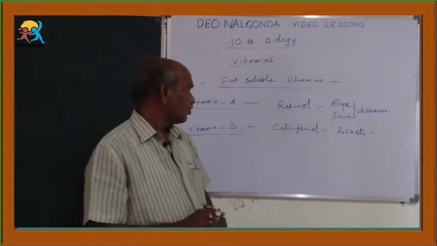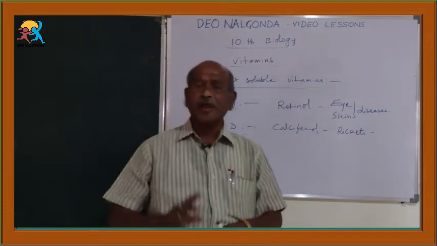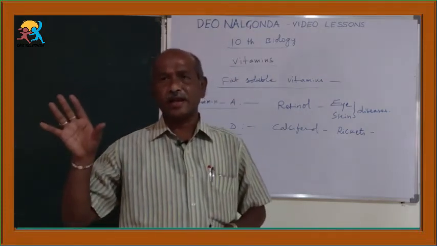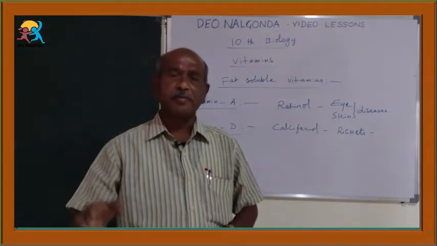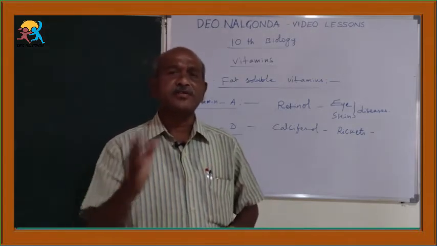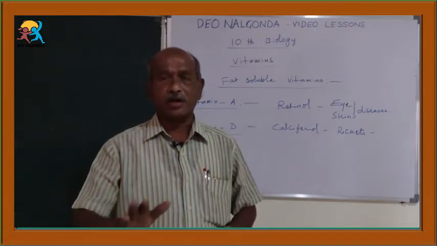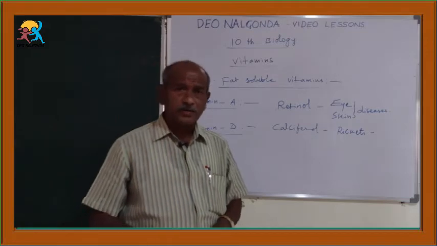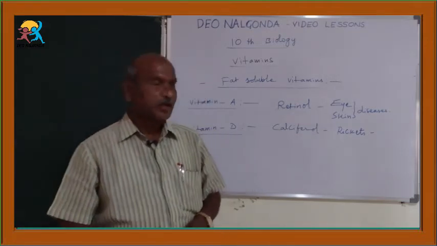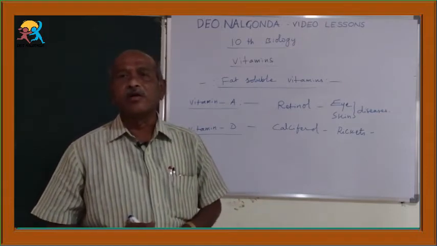Vitamin D is available mainly in non-veg sources like milk, meat, eggs. It is also available in cod liver oil and shark liver oil. The very important point you have to know here, children: vitamin D, calciferol, can be obtained from sunlight.